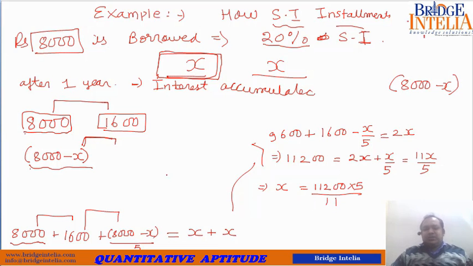So this is how you calculate the equal monthly installment in case of simple interest. So what is the funda? In case of simple interest installment, whenever an amount is returned, the principal is readjusted. So that is the funda. Now let's apply this concept to the examples that we have before us.